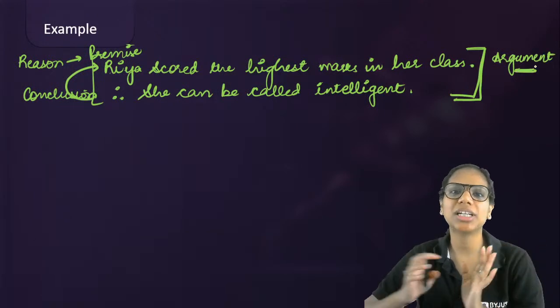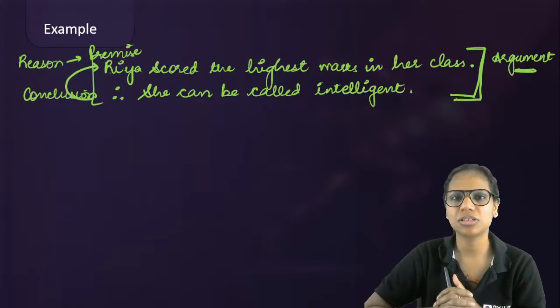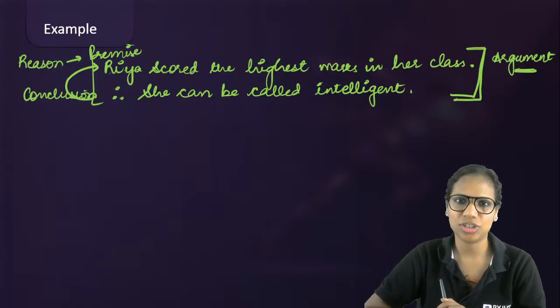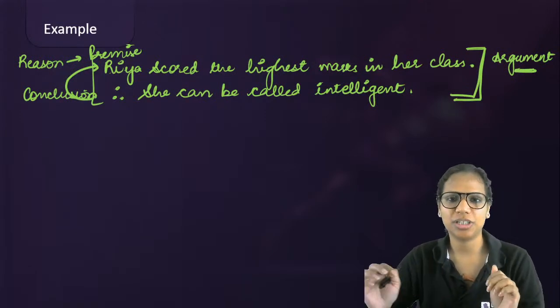So this is an argument that I've made: Riya scored the highest marks in her class, therefore she can be called intelligent. This is my argument.